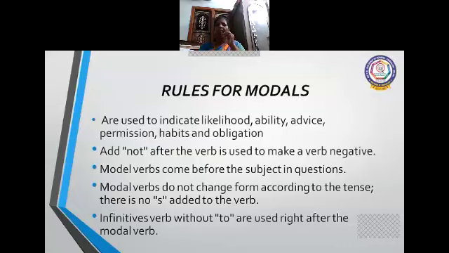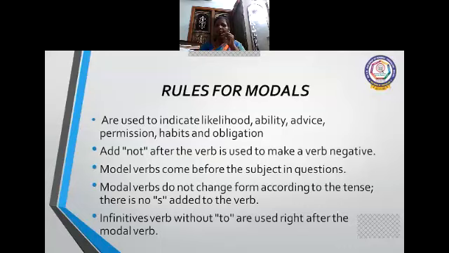For example, Ram writes his homework. Lalita eats breakfast. Like that, you'll have s, en, ed with the verb, so there will be changes. But in modal verbs, there won't be any changes at all. Infinitive verbs without to are used right after the modal verbs. Modal verbs will not take the to. If you write infinitives, to run, to eat, to write, to sleep, like that, you write them with to. But that will not be there with modal verbs.